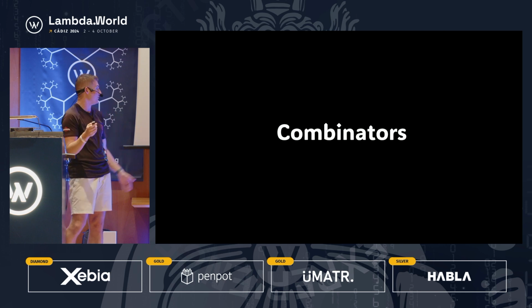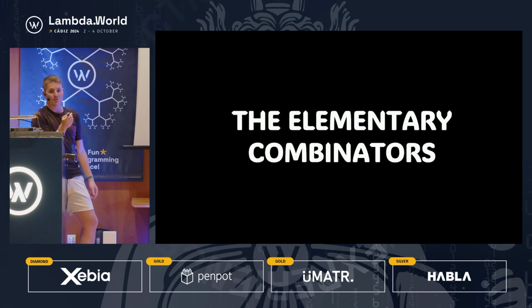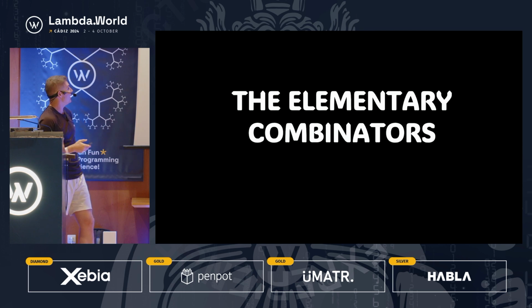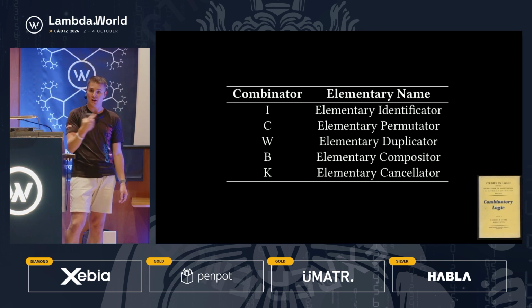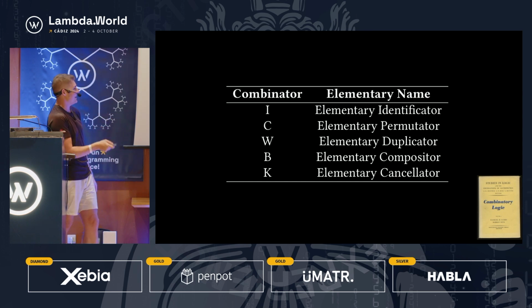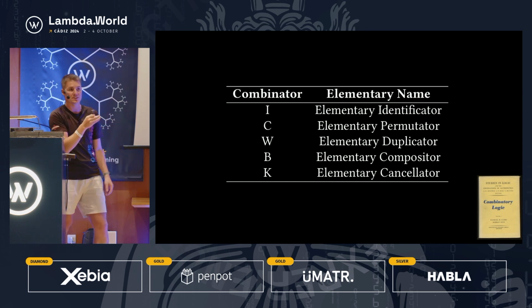So the next part of this talk, what are combinators? Let's see some examples of these combinators. So the elementary combinators were introduced in a 1958 textbook by Haskell Curry. You might have all heard of this individual. The Haskell comes from Haskell Curry, and currying also comes from Haskell Curry. For 3 decades, his main research was on combinatory logic.